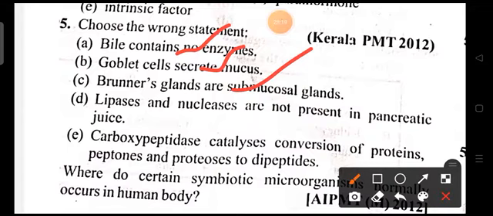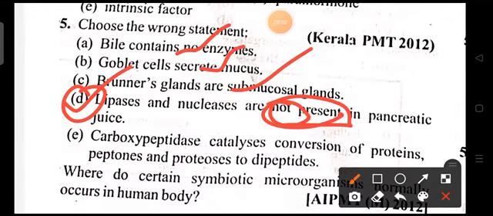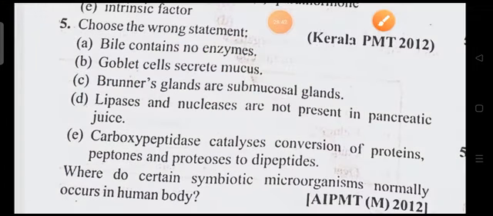Lipases and nucleases are not present in pancreatic juice, but they are present. So saying not present is the wrong option. So this can be the correct wrong statement and the right answer, because the question asks for the wrong statement.